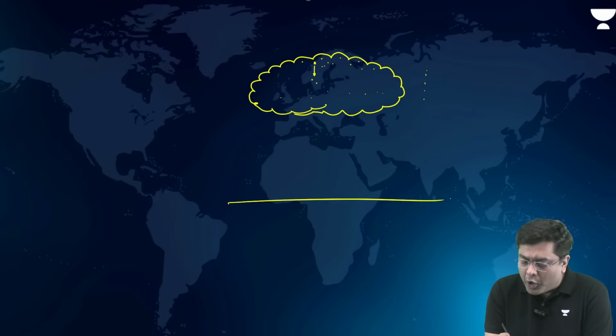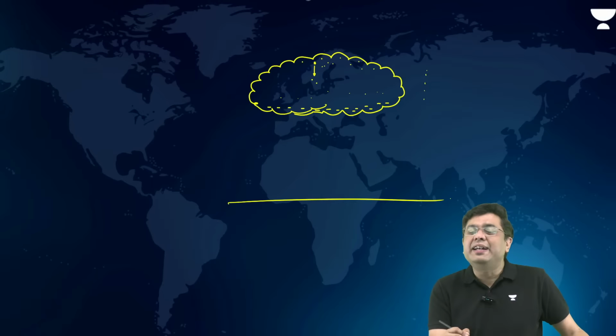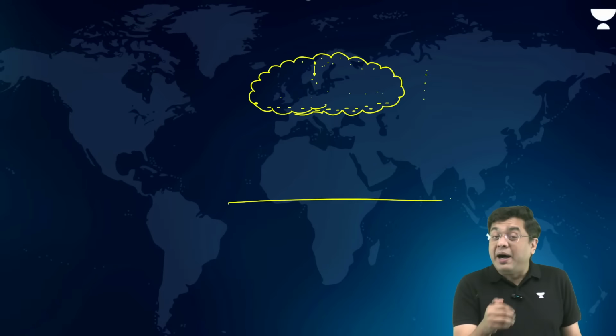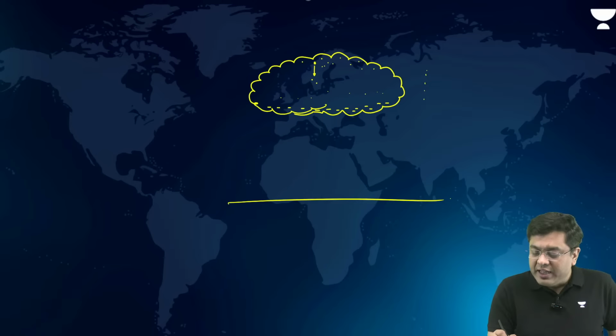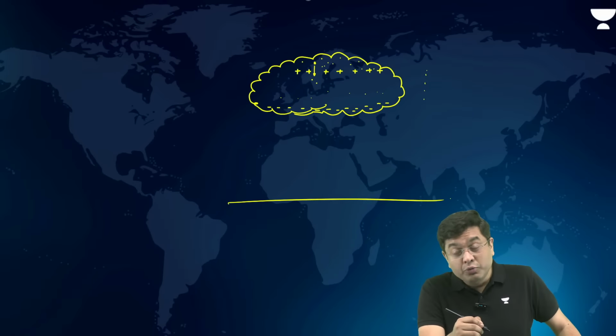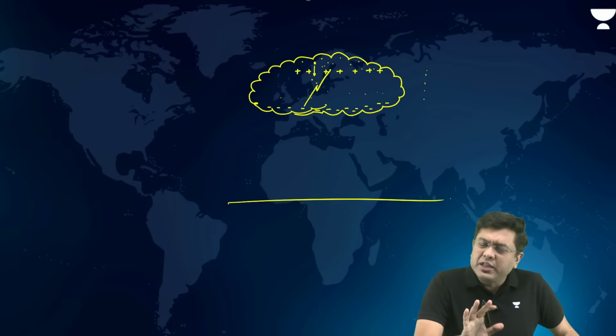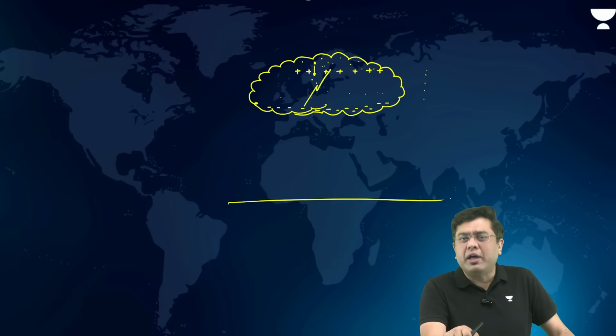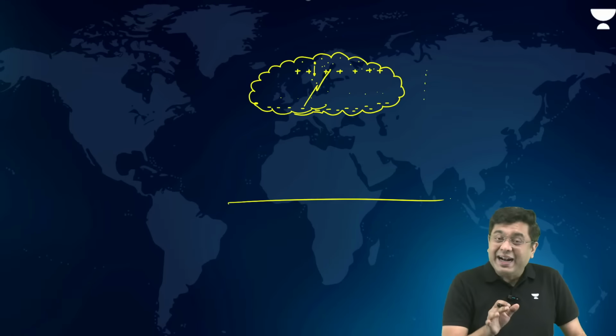So that is where at the bottom of the cloud, you have the surplus of electrons, right? And you have a distinct negative charge which develops. Whereas the particles which have lost those electrons will have a distinct positive charge because of the loss of electrons. Charge flows from negative to positive. So that is where you will observe a kind of flow of charge. Large amount of charge flow in a very short transient amount of time. And that is what we experience as lightning.